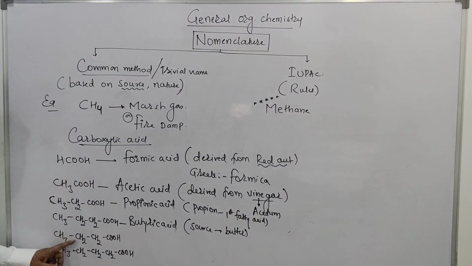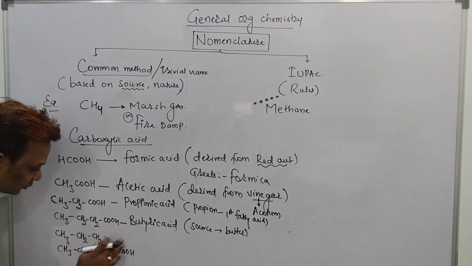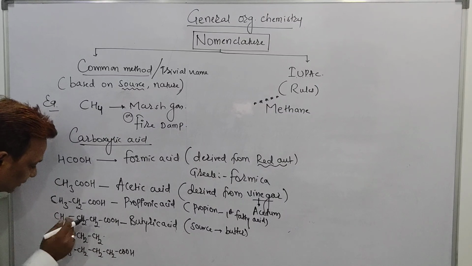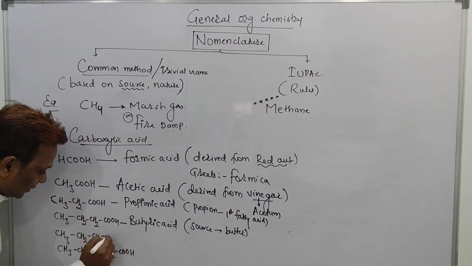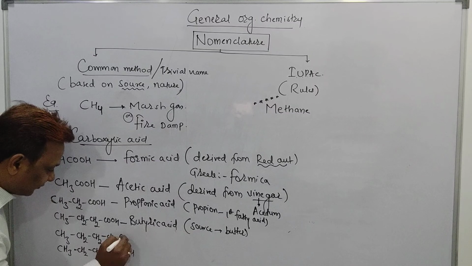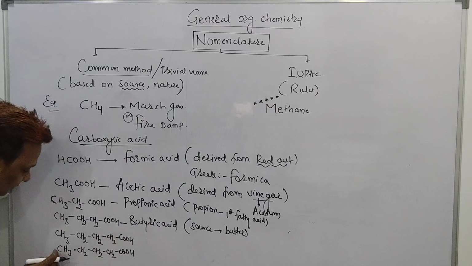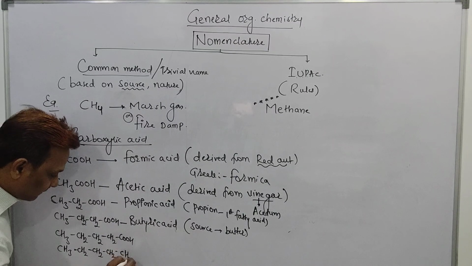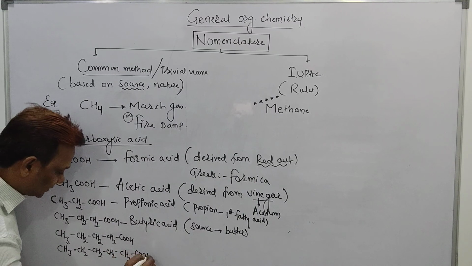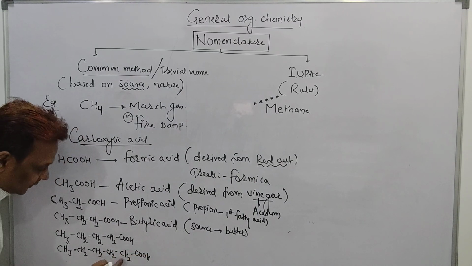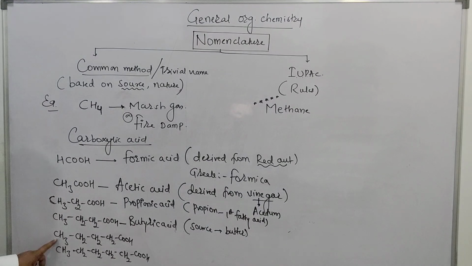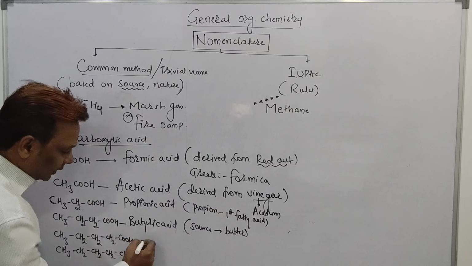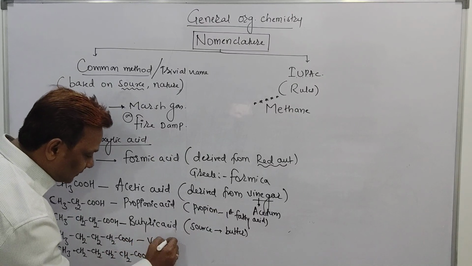How many carbons? 1, 2, 3. One more CH2 I should put here, beta. 1, 2, 3, 4, and then 5. Here, beta, 1, 2, 3, 4, 5, and one more, 6, will come. 1, 2, 3, 4, 5, 6. Now count carbons: 1, 2, 3, 4 and 5. A 5 carbon acid is commonly called valeric acid.